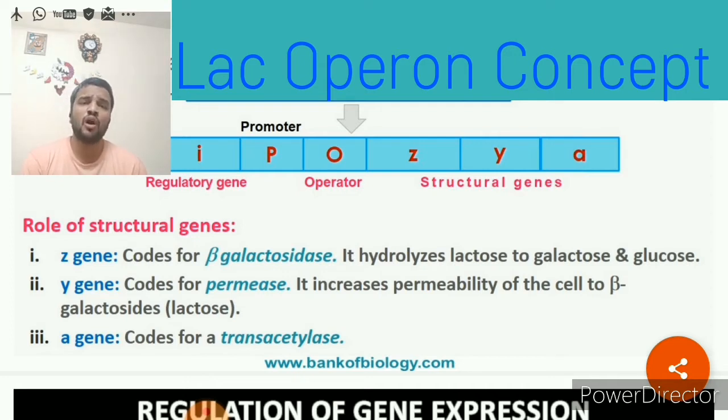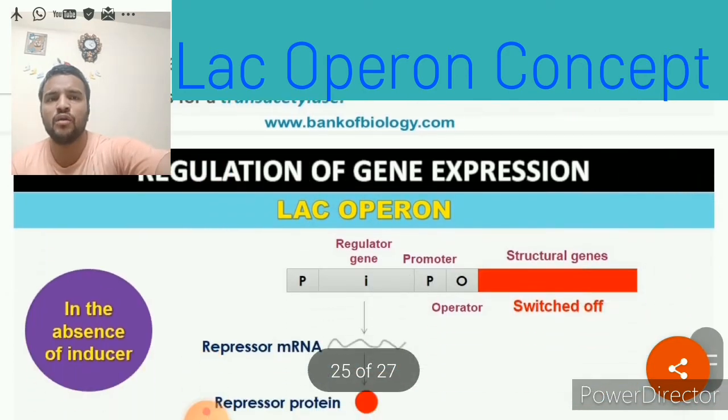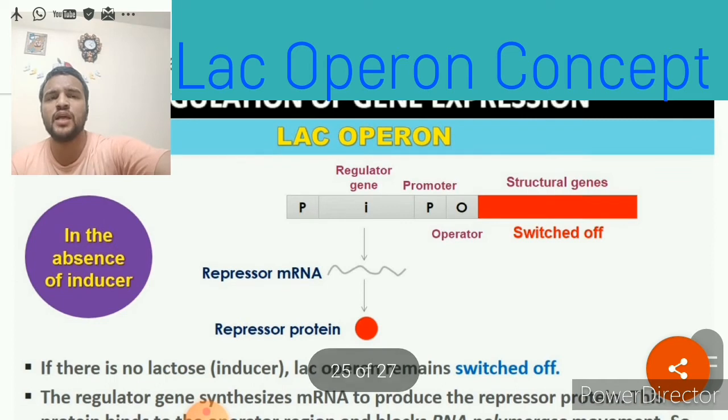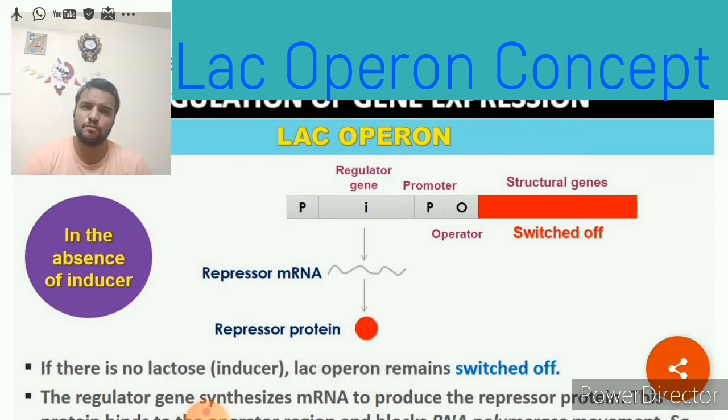Next we'll talk about how this Lac Operon works. The Lac Operon works in two ways. One is a switched off operon and another is a switched on operon. The switched off operon is called negative regulation and the switched on operon is called positive regulation. Why it is called negative regulation and why positive regulation, we will see one by one. First of all, we'll talk about the switched off operon, that is the regulation of gene expression through negative regulation.